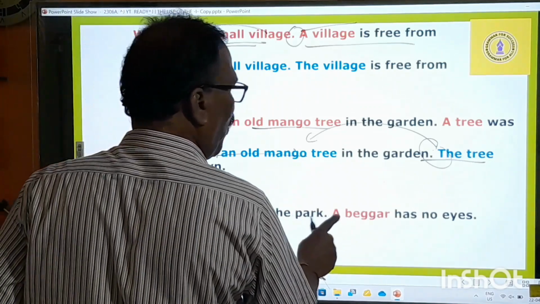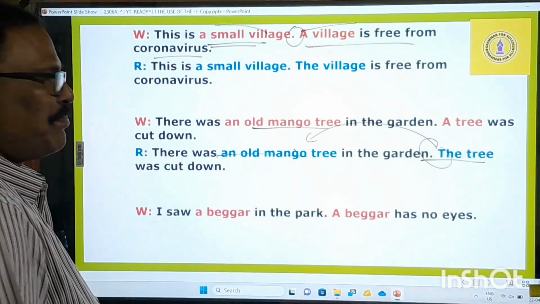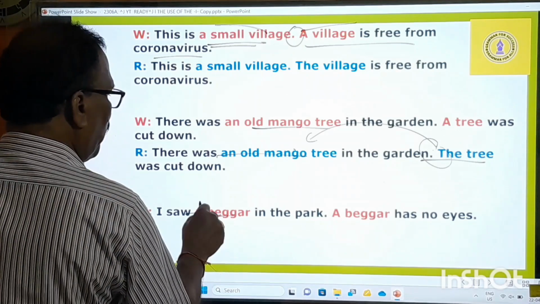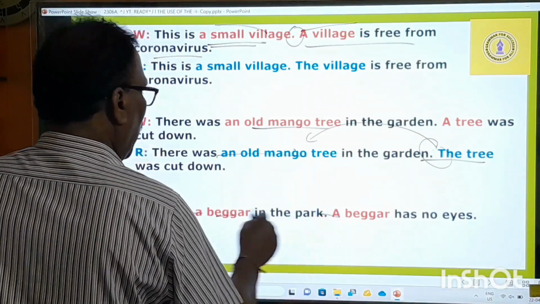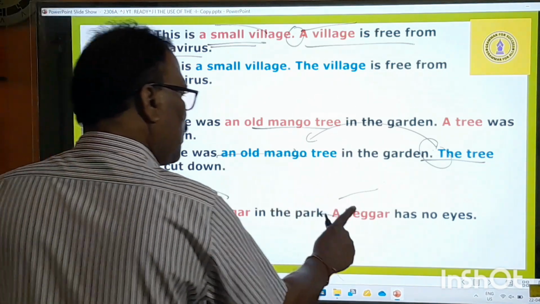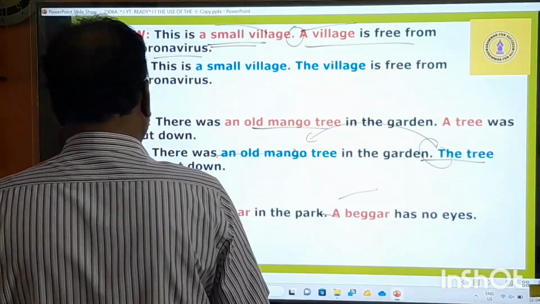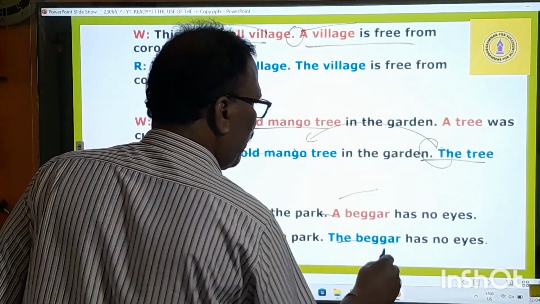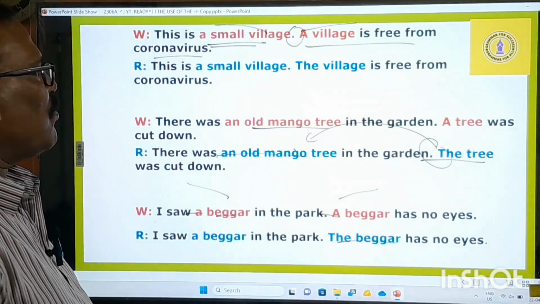I saw a beggar in the park. A beggar has no eyes. I saw a beggar. First you say a beggar. Then this beggar will be separate, this beggar will be separate. But if you want to say this beggar is the same as this one, I saw a beggar in the park. The beggar has no eyes. This is what you have to say.